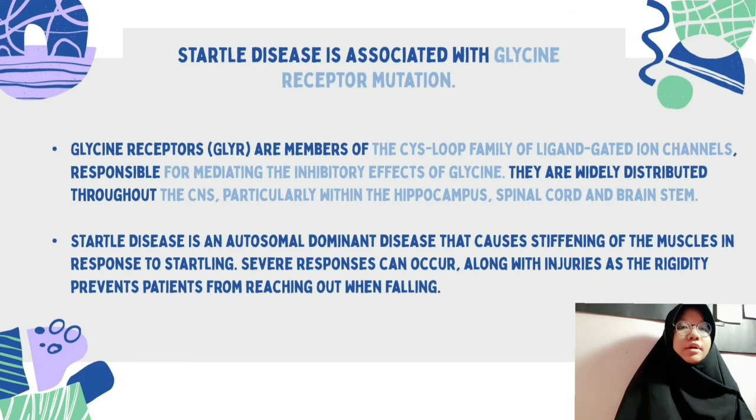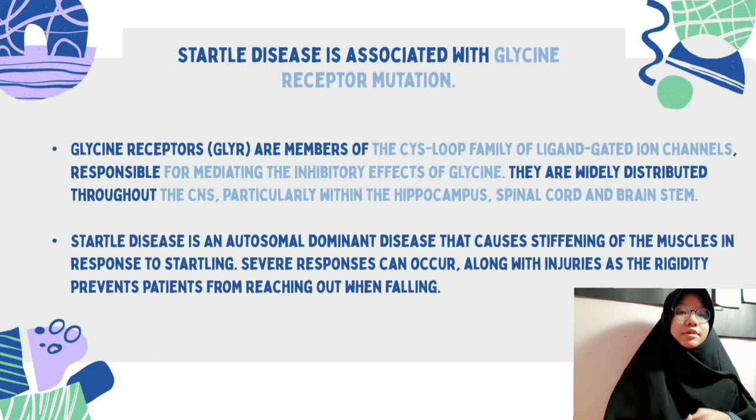As stated earlier, startle disease is associated with glycine receptor mutation, and glycine receptors are widely distributed throughout the central nervous system, or the CNS, particularly within the hippocampus, spinal cord, and the brainstem. Startle disease is an autosomal dominant disease that causes stiffening of the muscles in response to startling. Severe responses can occur along with injuries, as the rigidity prevents patients from reaching out when falling.